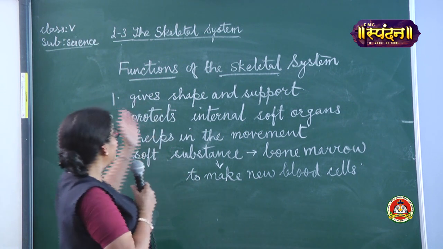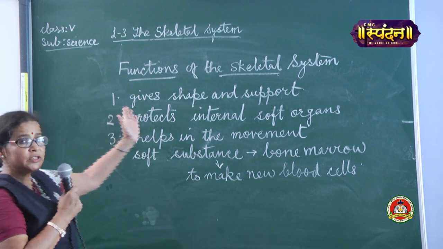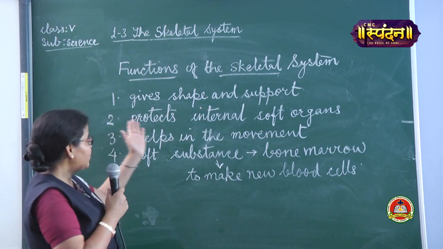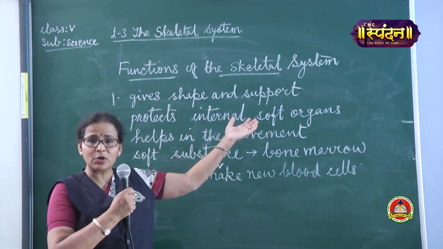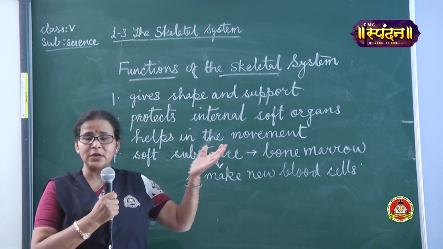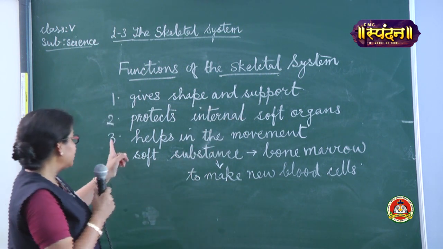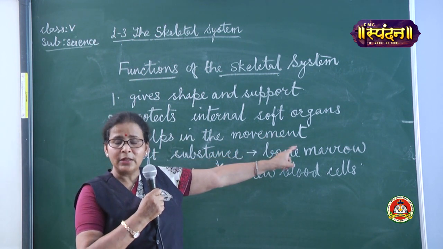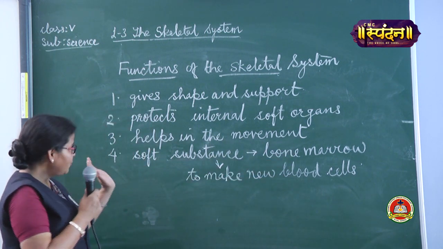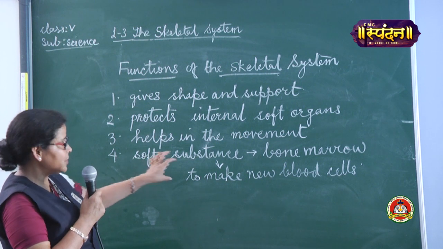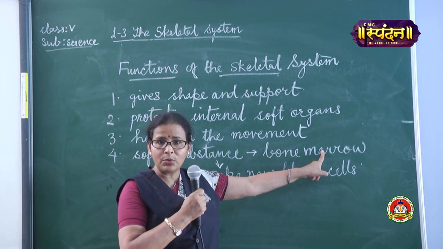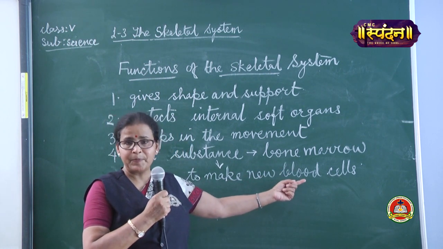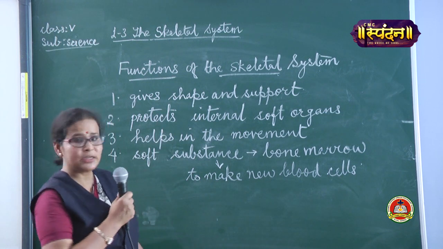Then we came to the functions of the skeletal system. What is the first function? That it gives shape and support to the human body. Second, it protects the internal soft organs. What are the internal soft organs? Our heart, our lungs, our brain, our kidneys. Okay. Then the third one, it helps in the movement, because it is because of our bones only that we are able to move. Then the fourth one, the bones contain a soft substance known as bone marrow, and this bone marrow is responsible for making new blood cells. So this is the function of the skeletal system.